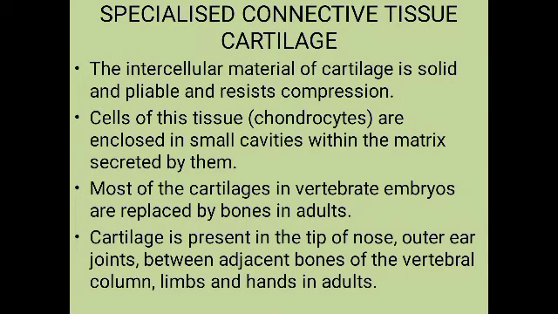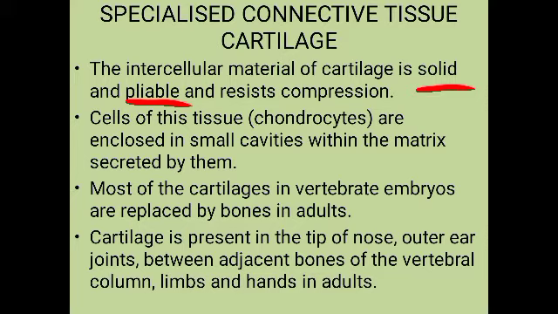Now, the cartilage, bones and blood form the various types of specialized connective tissue. So next is the specialized connective tissue, and it includes bones, cartilage and blood. First we can see about the cartilage. In cartilage, the intercellular material is solid and pliable.